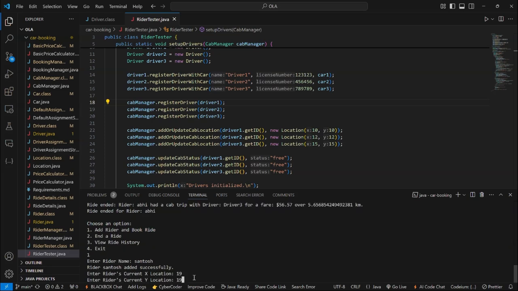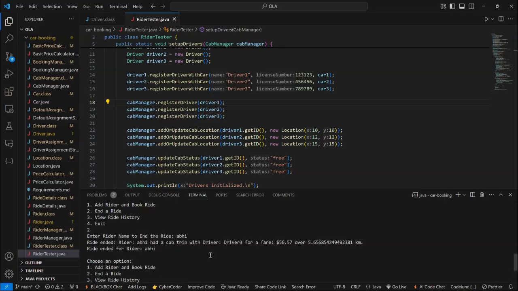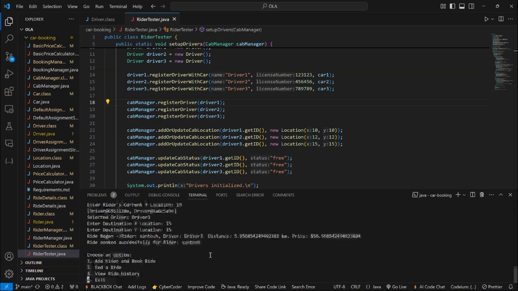So he should be booked, which is driver number 3. We'll see. Of course, there are two drivers, but the selected driver is driver number 3, which means that after dropping the rider Abhi, the driver is at the location of 18, 18, so the driver location has been updated. So let's say he is going to the destination of 15, 15.